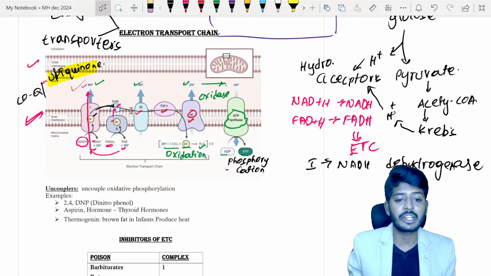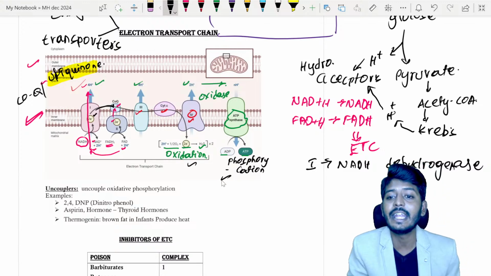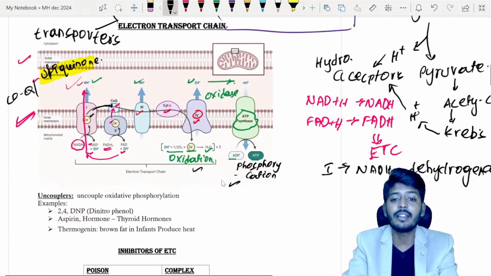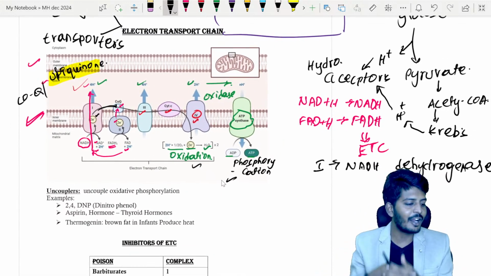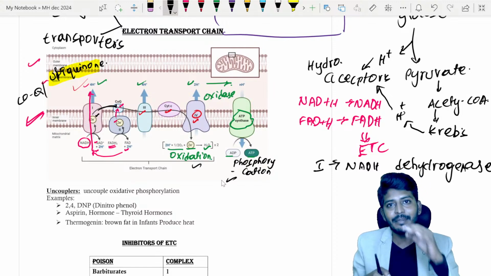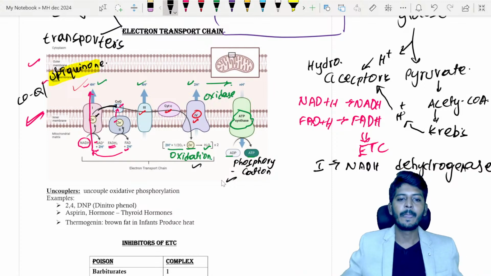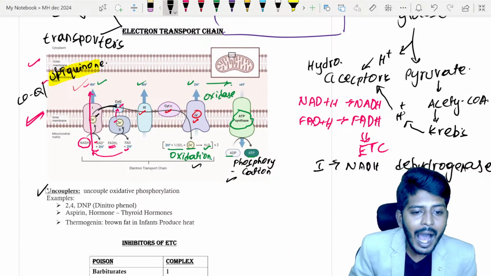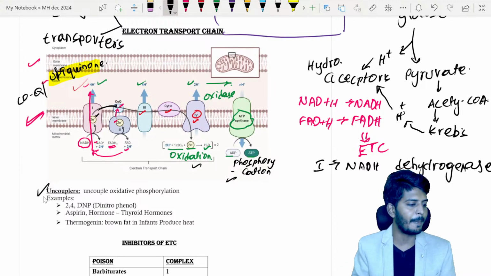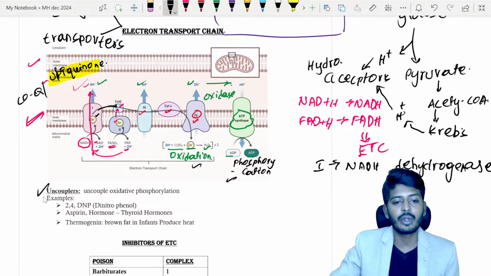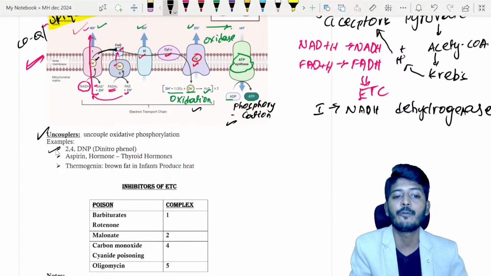Because of this coupled reaction only we are getting ATP. If this coupled reaction is not there, then we'll have a problem: there is a lack of ATP. So if anything is together, automatically the MCQ will be: who will separate these two things? Uncouplers are the substances which separate oxidation and phosphorylation, chemicals such as 2,4 dinitrophenol.